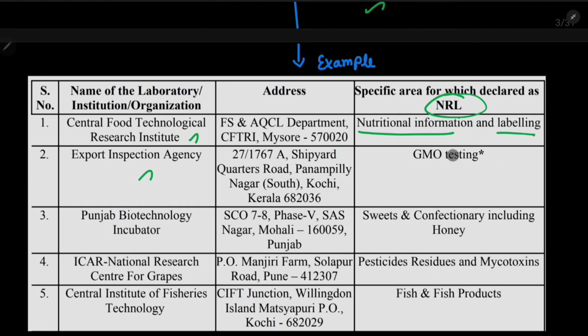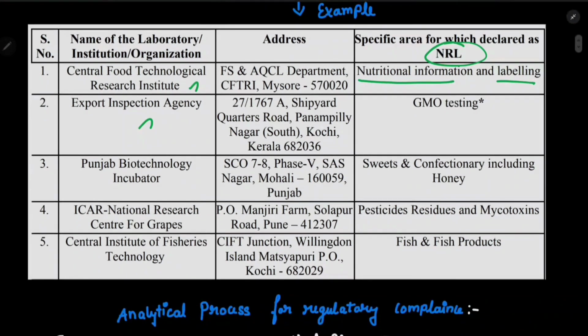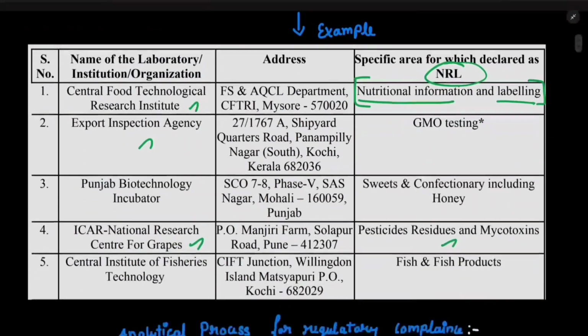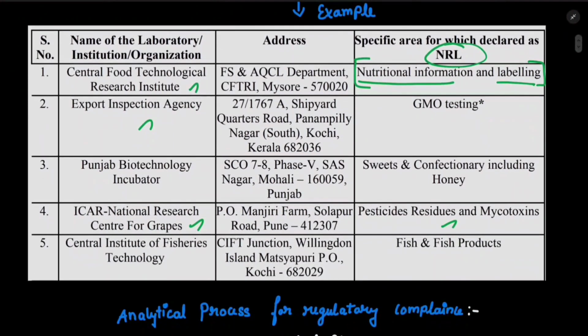And the next one, Biotechnology Incubator will check for sweets and confectionery including honey. Then ICAR National Research Centre for Grapes will check for pesticide residue and mycotoxin. So these are the specified requirements. Based on the requirement, we will do the construction, selection of building, facilities and purchase of equipment. Okay, got it? And finally, Central Institute of Fisheries Technology will check for fish and fish products.